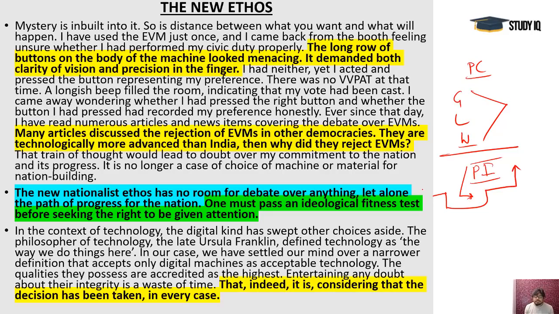The same case is there with the EVMs, and we should not ignore that these are only machines, and we should not be totally dependent on them, and if there are some apprehensions, then we must be aware. Now things are clarified, VVPAT came, and all the confusions and questions are over. Polling is about to start, so nothing can be done now.